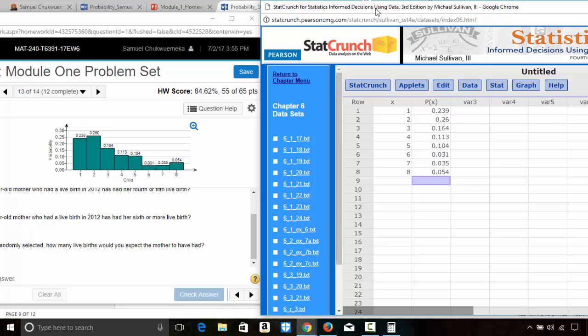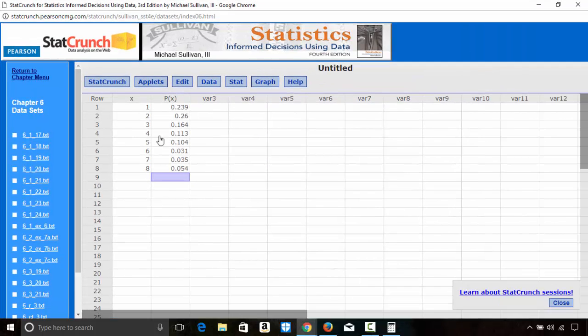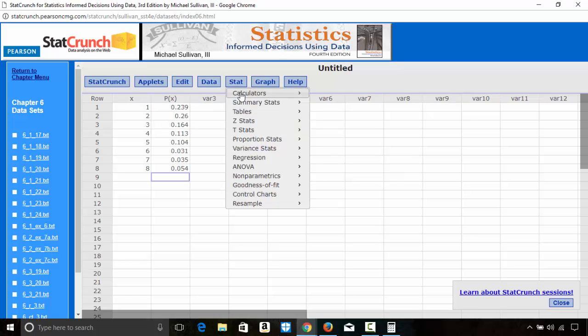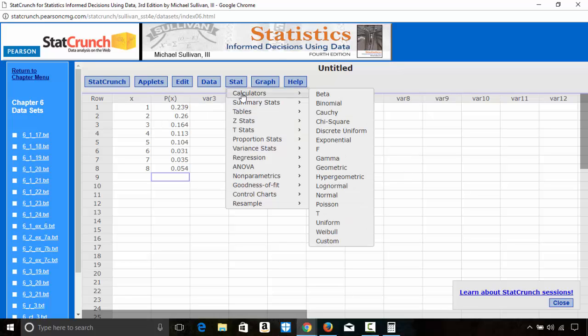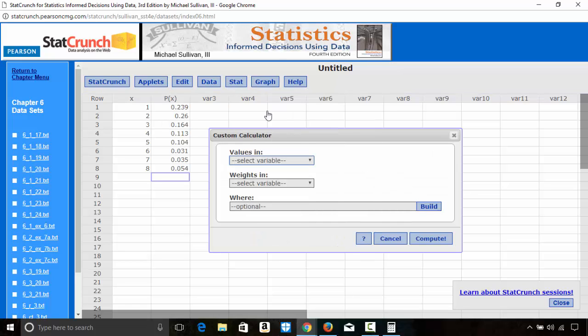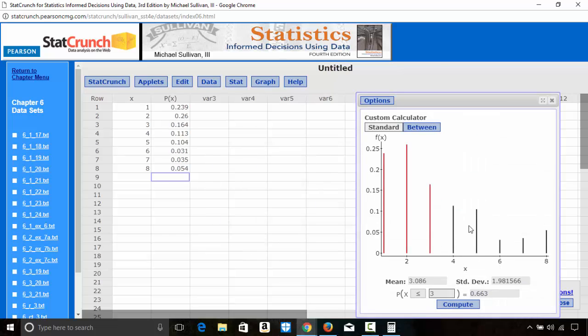So look at what I'm gonna do. I'm gonna find the mean of this probability distribution. So I go to Start, Calculators, Custom Calculator, and my values of the variable is X. The weights are the probability, P of X, and then I click Compute.